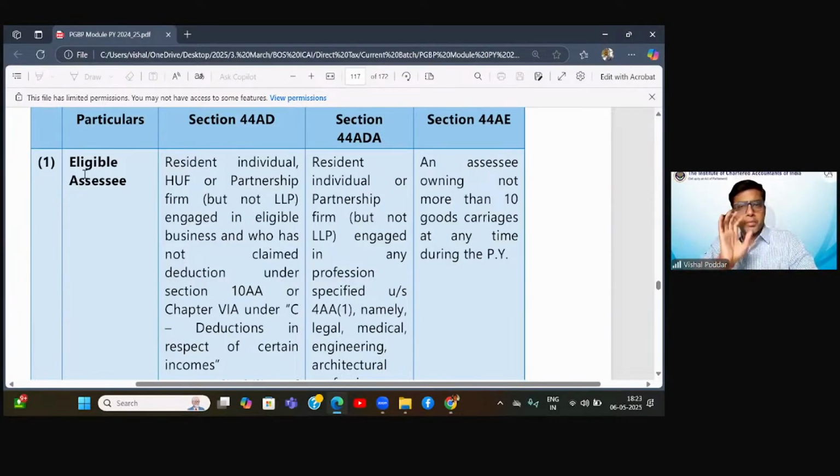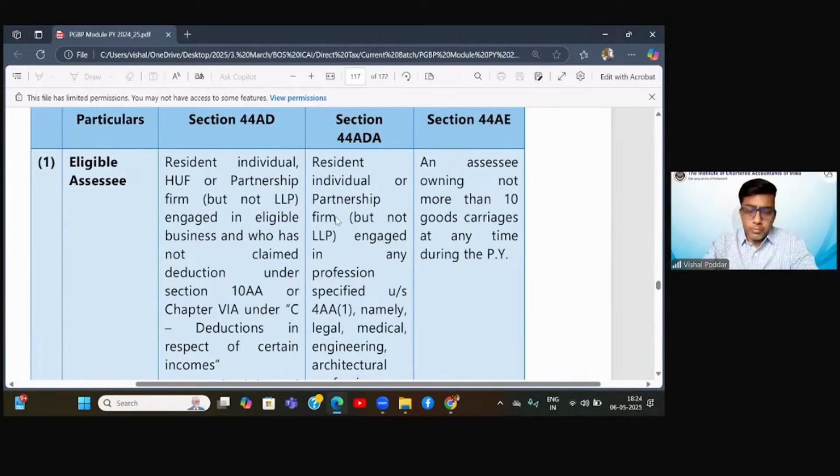So what it says, eligibility. As you can see comparatively, the first two sections are applicable only where the assessees are resident. But in the third case, there is no such condition. So for goods transport businessmen, even where the business is run by a non-resident person, still the benefit of 44AE is applicable, means they can go for presumptive income. But for these two sections, only a resident professional, only a resident businessman is eligible for the section's benefit.